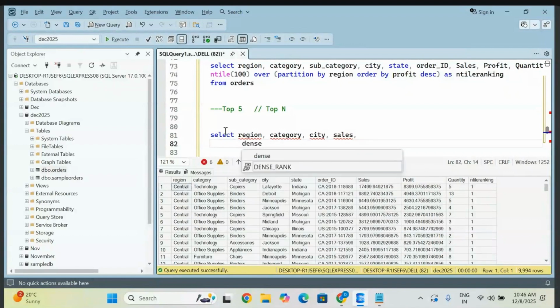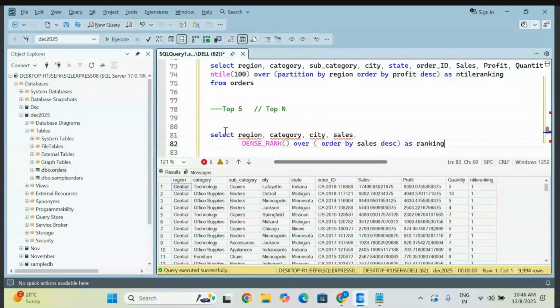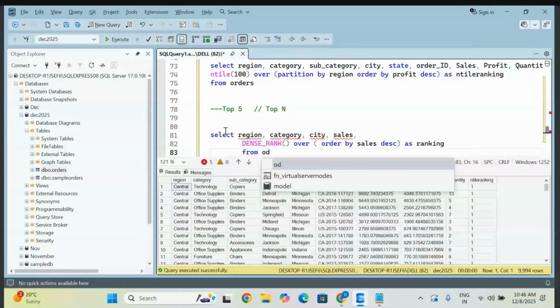OVER, let me take partition. Okay, I'm not using partition now, I don't want to make the partition. Sales in descending order I'm giving, and we can give an alias name, that is ranking, from your orders table. Fine, go and execute it.